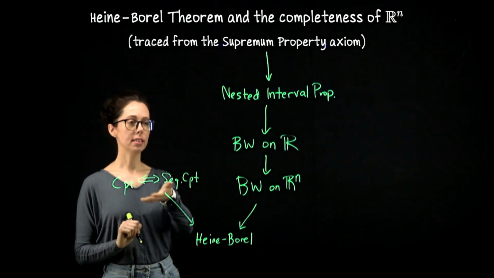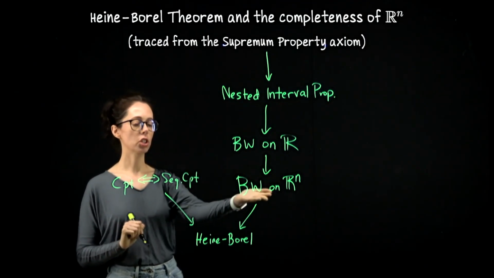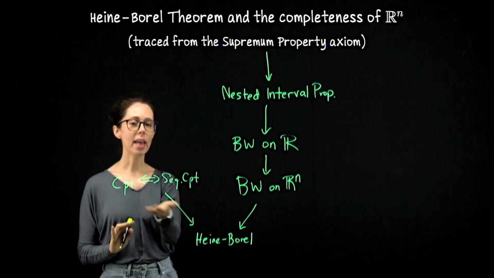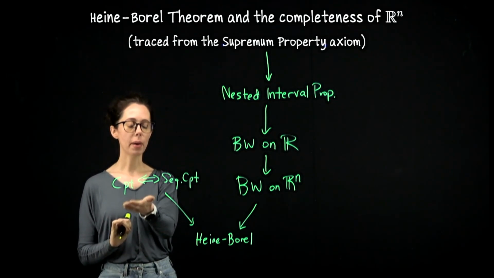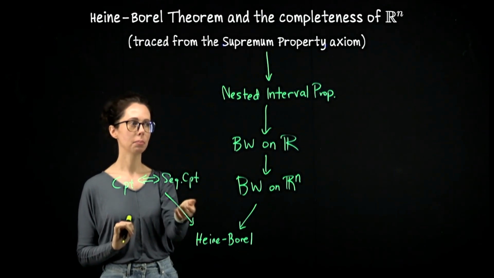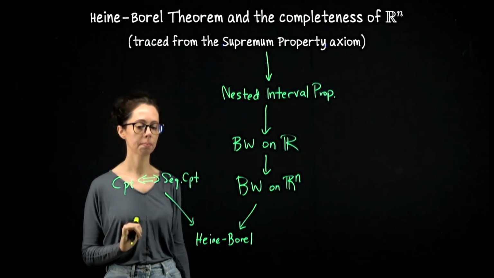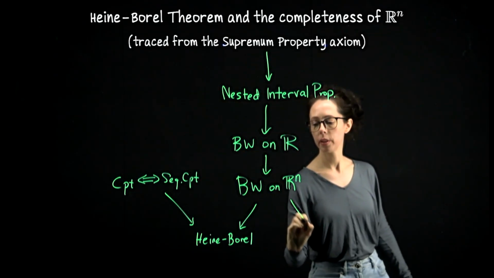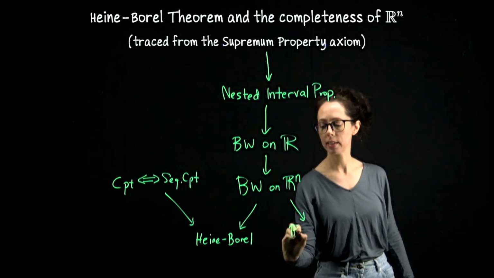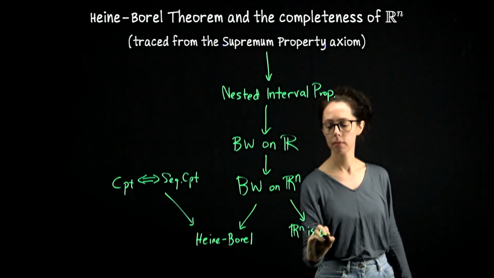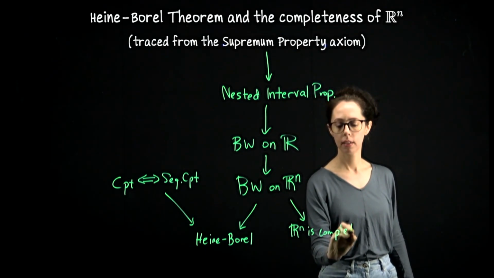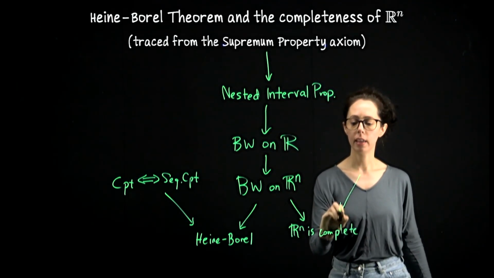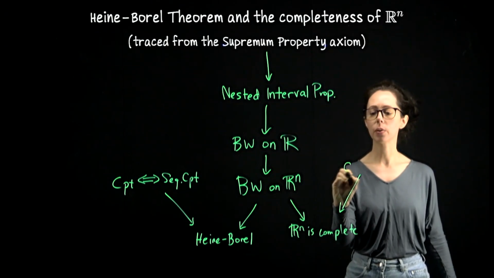This result is not part of this kind of vertical chain of results. This is something that's true about metric spaces. So in any metric space, a set is compact if and only if it's sequentially compact. So it's not part of our study of the real numbers. So with that, we proved Heine Borel. We also proved that Rn is complete. And again, to get that, we brought in a result which is true in general metric spaces, which is that Cauchy sequences are bounded.